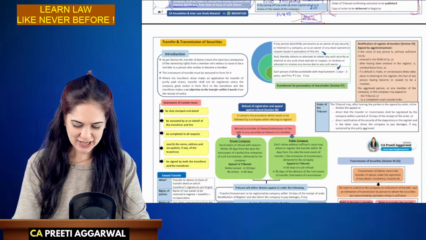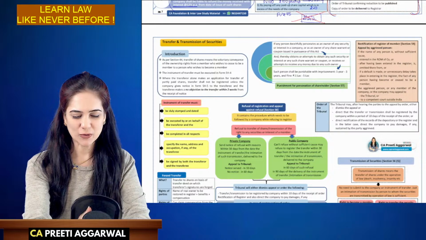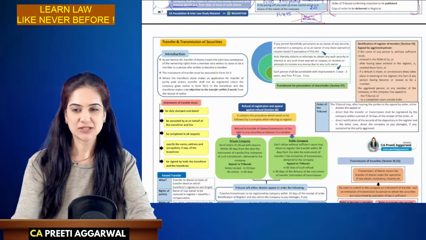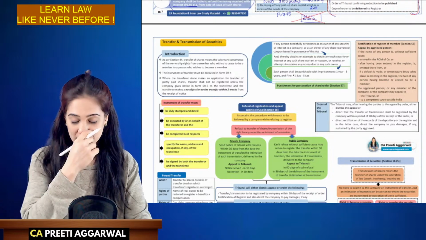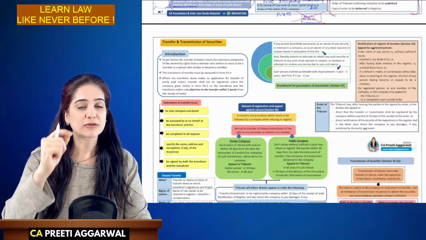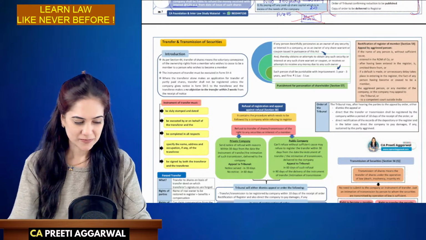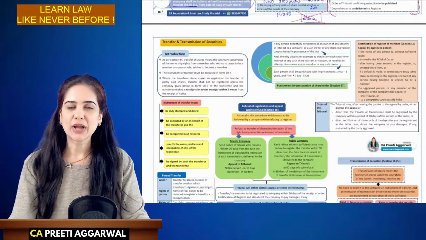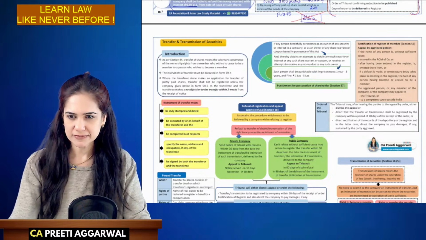Okay, so today's session is going to be a very light one because we are going to discuss transfer and transmission. Not very important for exam, but there are a few sections on which I have observed that recently many questions have been asked.